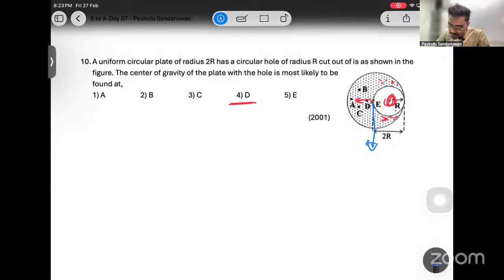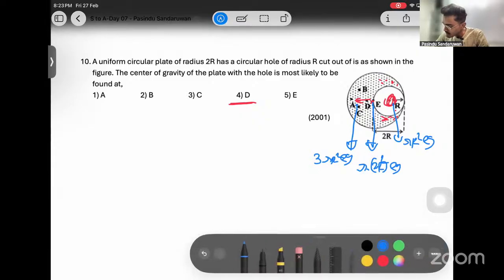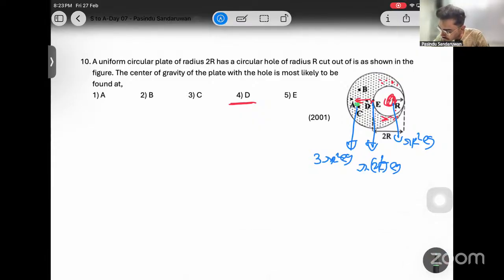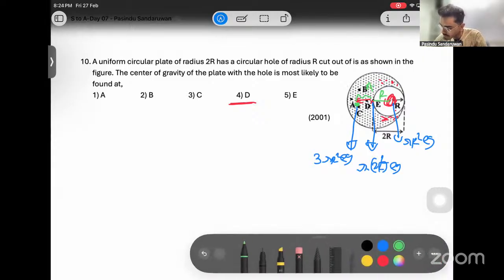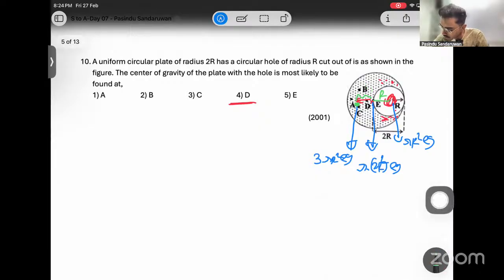This is a plate, right? Then we are using areas, no? Then weight of this one is pi (2r) squared rho g, and weight of this one is pi r squared rho g. Then resultant is going to be somewhere here. This is 4 pi r squared, then 3 pi r squared rho g. Apply force dividing ratios for this one, right? If this is center of gravity, then from here to here, we know this is r. Let's consider this as x.